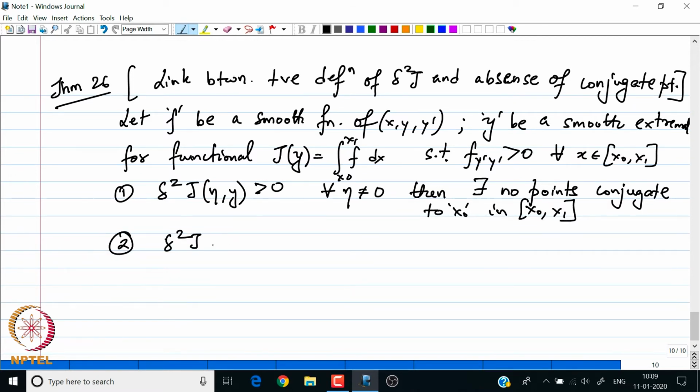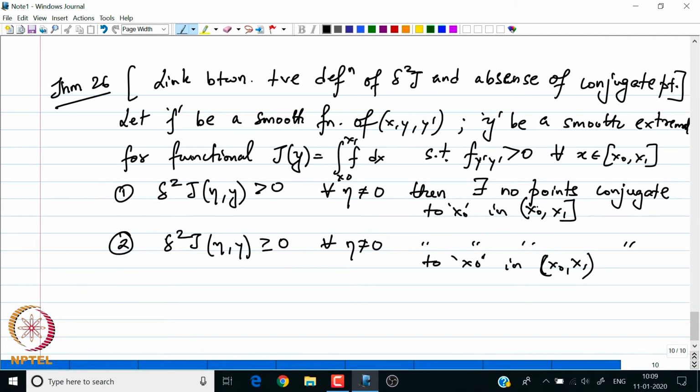second variation of eta comma y is non-negative for non-zero epsilon, then again the same statement holds to the point x naught in the open interval from x naught to x 1, right. Well, the first one is a half open interval. Okay. So, what is this result? This result gives us the necessary condition or the link between the positive definiteness of the second variation and the non-existence of conjugate points, right.